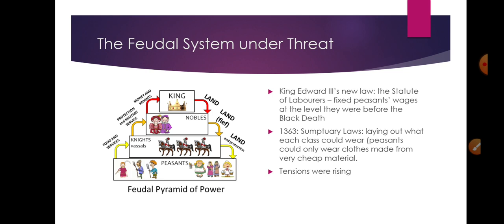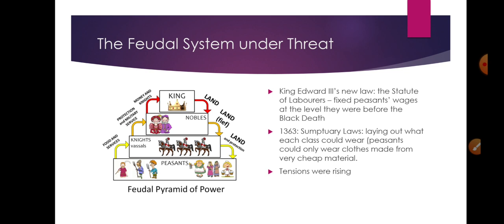There was another law passed, called the Sumptuary Laws, a set of laws in 1363, which was again very unpopular with the peasants and the lower classes of society, because these sumptuary laws told basically which class could wear what kind of color and what kind of material. So the most expensive materials like silk, for example, or fur coats, velvet and so on could be worn by the richer people, and peasants could only wear very, very cheap material.